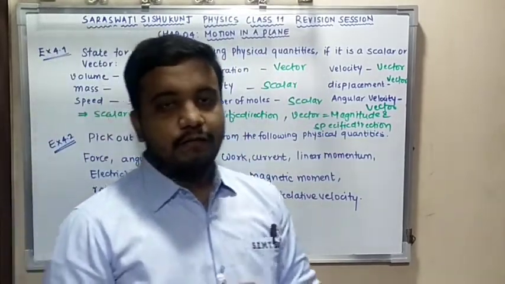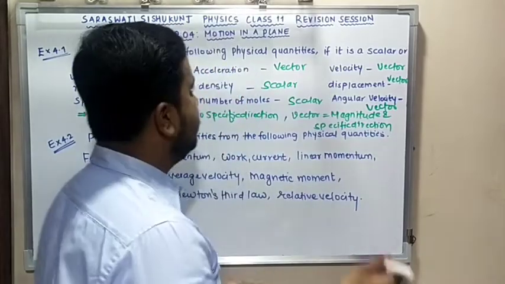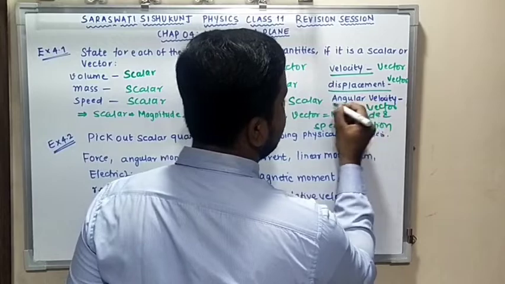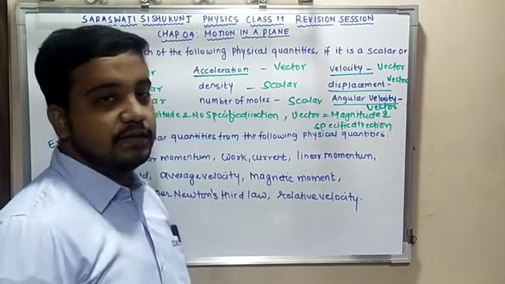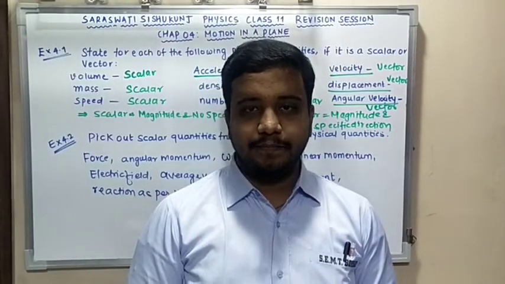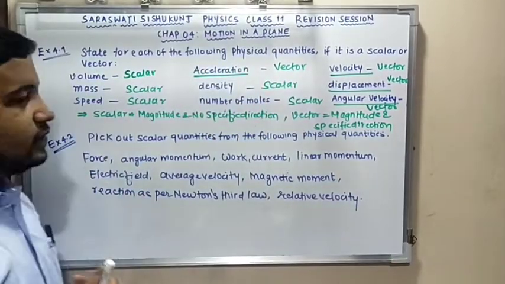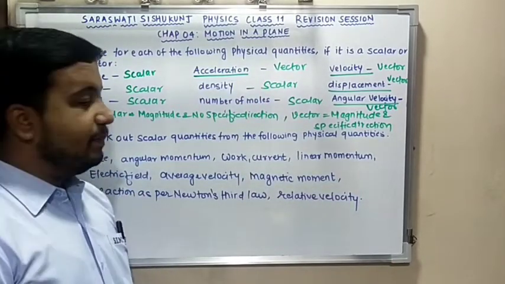So out of the following quantities, I can depict only 4 quantities to be vector, and the rest to be scalar. Which 4 quantities were vector? The first was acceleration, second was velocity, displacement, angular velocity. These 4 are vector, the rest all are scalar. Is this clear? Okay.